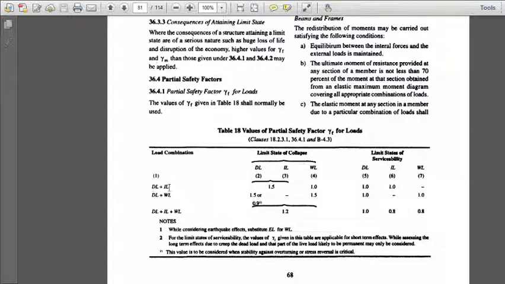We are taking dead load plus imposed load. In that case, for the limit state of collapse, the partial safety factor would be 1.5. For the wind load it would be 1, and for the same dead load and imposed load in the limit state of serviceability, we have the factors as 1 and 1, which I have discussed earlier. So as far as limit state of serviceability is concerned, in order to get realistic values, the partial safety factors have been taken as 1 and 1.